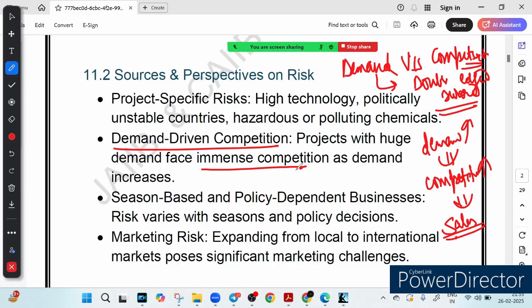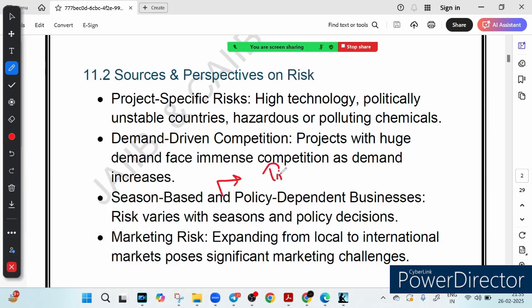Then we have seasonal and policy risk. So here you will know that timing is everything, right? What do I mean by that? Let me explain to you. Friends, some businesses like tourism, agriculture, festive sale depend heavily on season. A bad monsoon can ruin farming profit, just like a sudden government policy change can impact the entire industry overnight. Think of how a new tax rule can shake up the entire profit, right?